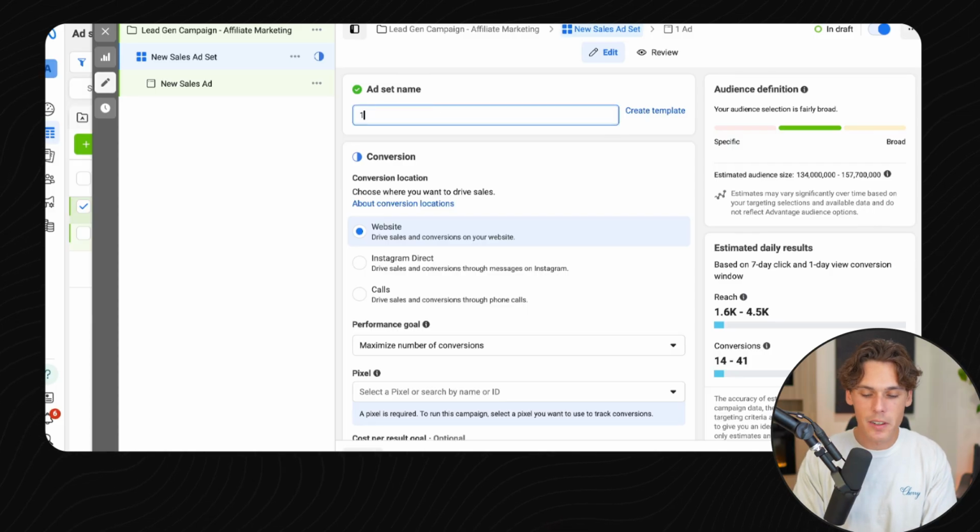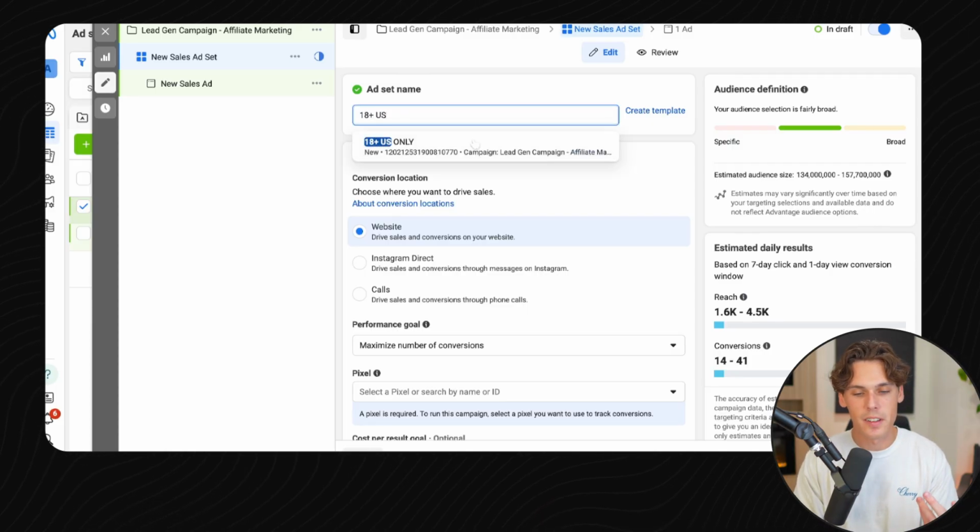All right, so we're done with the campaign level. That's all we had to do there. We're just going to hit next. Now this is going to bring us to the ad set level. The ad set level, again, is where you do targeting. You've got your targeting of age, demographic, location, and interests if we want. This is where we're going to set all of that up. So let's just pretend we're doing 18 plus, US only. We're just going to leave it as that.